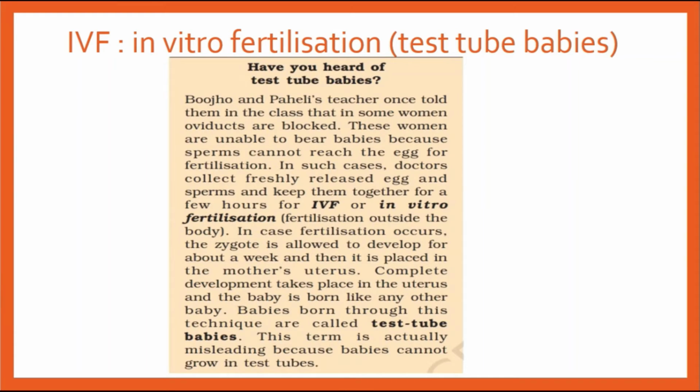It's only that the sperms and the ova are taken by the doctors. They will take and keep them in a test tube. Then if fertilization happens, it will form a zygote. After forming a zygote, they will keep that zygote for a few weeks to develop the embryo, and then they will place that zygote in the mother's uterus, and it grows like any other baby.